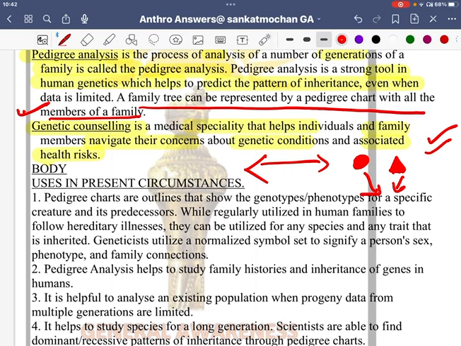As you know, there are various other autosomal diseases, cri-du-chat syndrome, and many more. This can be averted if the family tree is studied well through pedigree analysis and with the help of genetic counseling. It can also be evaded. Fine. So these are the merits, but let's see what's written here.